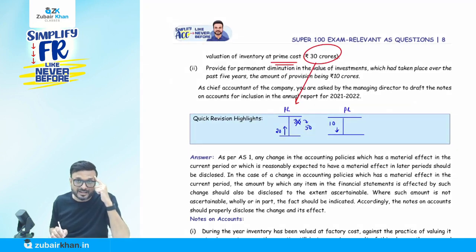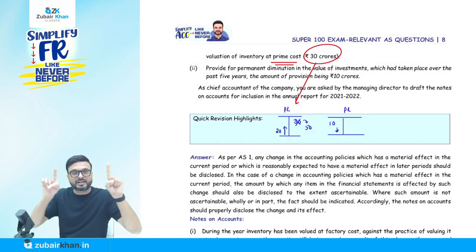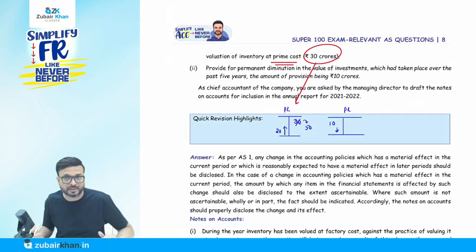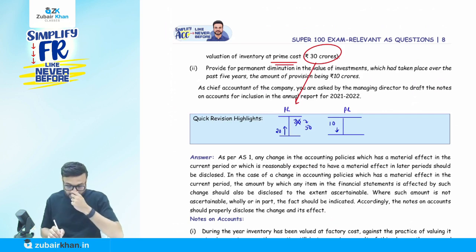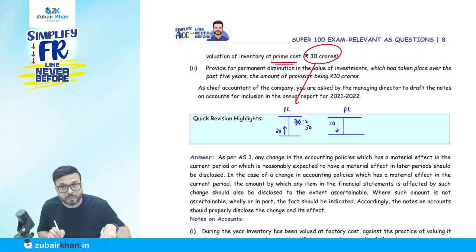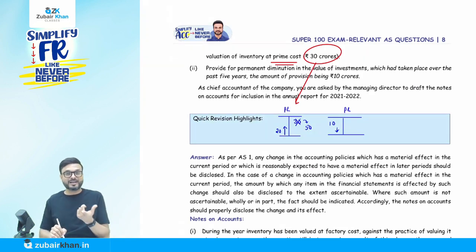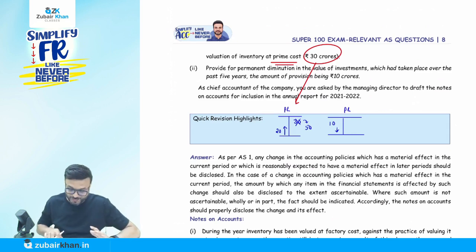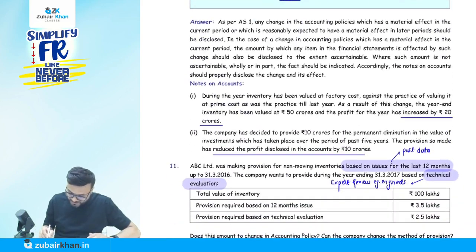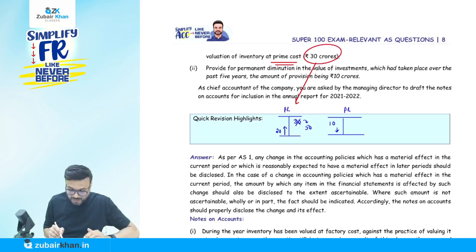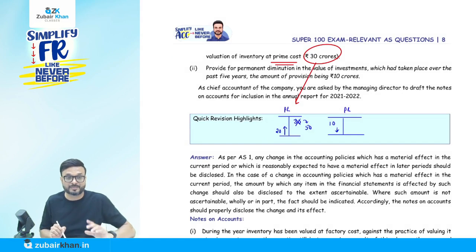Now imagine it's your P&L account. Imagine a T form, so it will be easy for you to understand the concept. What is going to happen here? Instead of 30, if I am going to record my closing stock at 50, my profit is going to increase by 20. So because of this change in accounting policy, my profit is going to increase by 20 crores. Understand the logic. In my P&L account or trading account, instead of 30, I'm recording 50. So my profit will increase by 20.